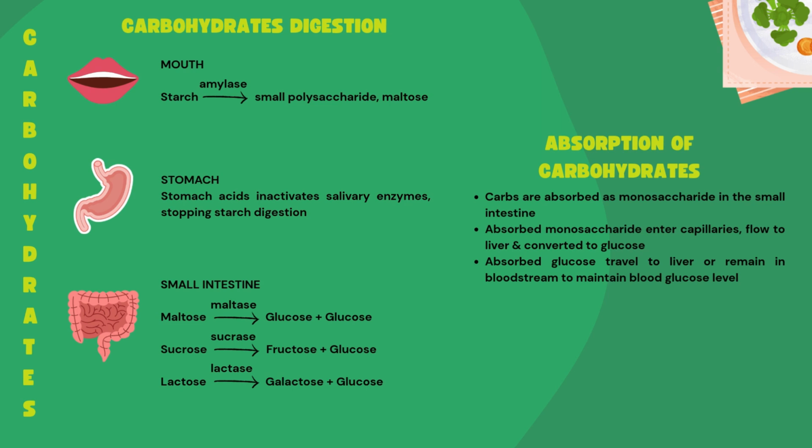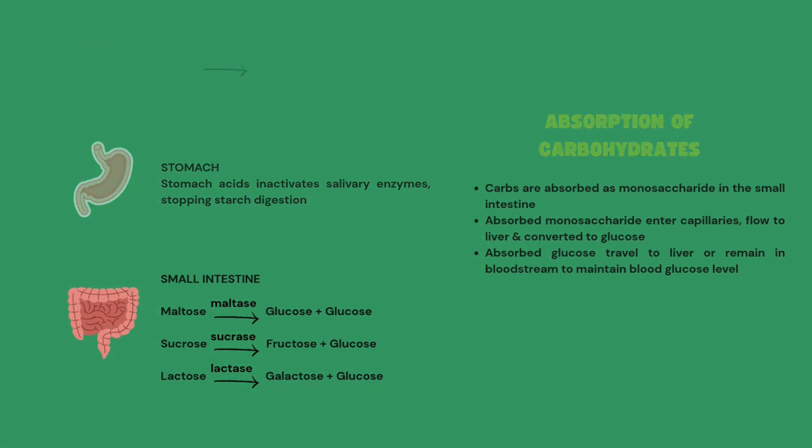Absorption of carbohydrates. Carbs are absorbed as monosaccharides in the small intestine. Absorbed monosaccharides enter capillaries, flow to the liver, and are converted to glucose. Absorbed glucose travels to the liver or remains in the bloodstream to maintain blood glucose level.